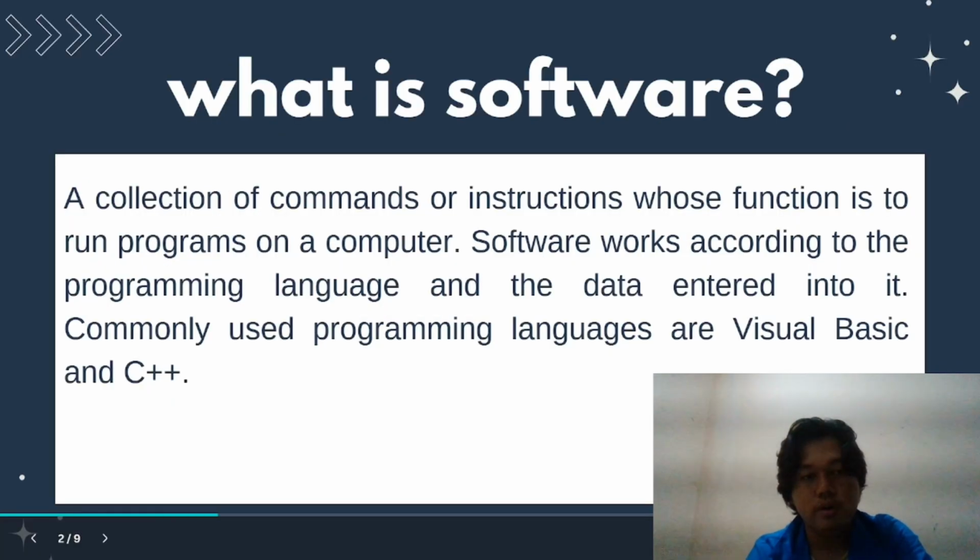What is software? A collection of commands or instructions whose function is to run programs on a computer. Software works according to the programming language and the data entered into it. Commonly used programming languages are Visual Basic and C++.